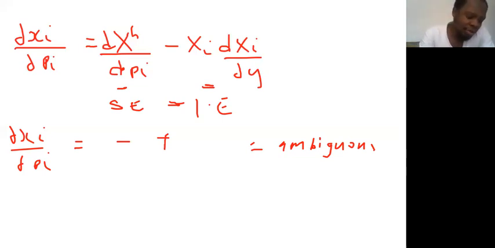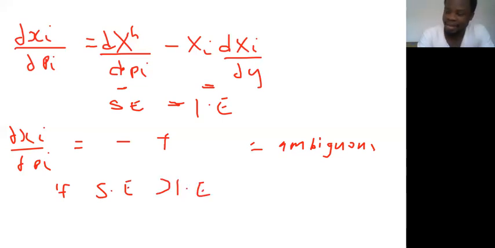So if the substitution effect outweighs the income effect, then the total effect, which is the ∂xi/∂pi, is going to be less than 0, right? The total effect will be less than 0.